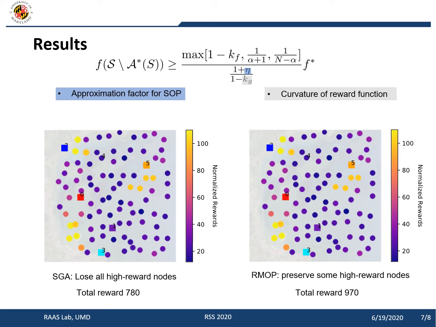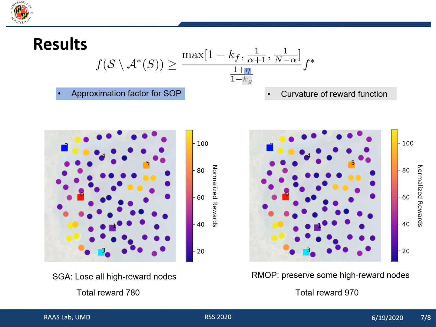Here is one intuitive explanation of our algorithm. In the map, different colors of nodes correspond to different rewards. The closer the color to yellow, the higher the reward of the node. In this example, we have 6 robots in total, and we assume at most 3 of them will fail.